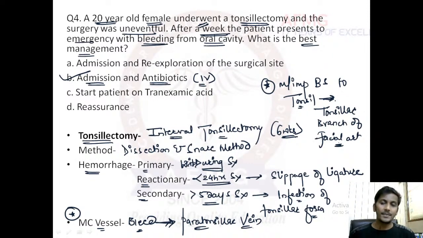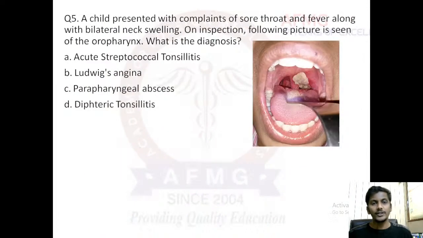Most important blood supply to tonsils, tonsillar branch of facial artery. Most common vessel to bleed in tonsillectomy, paratonsillar vein. No issues with this. Moving further.